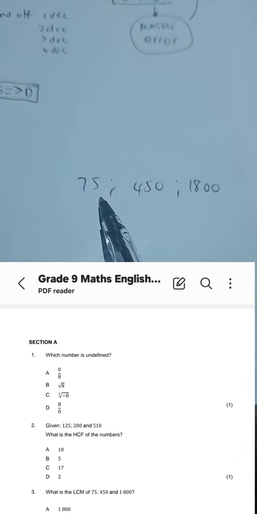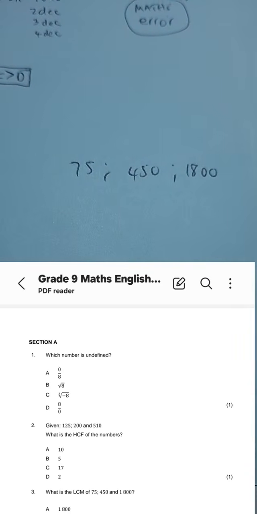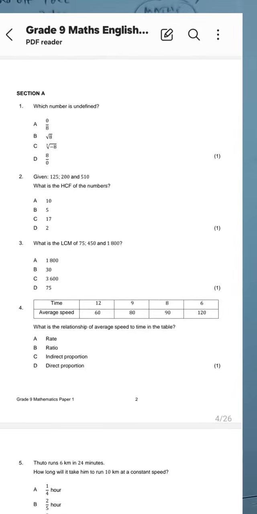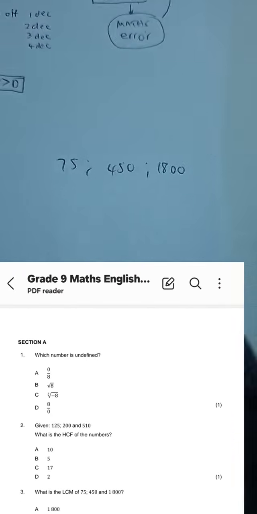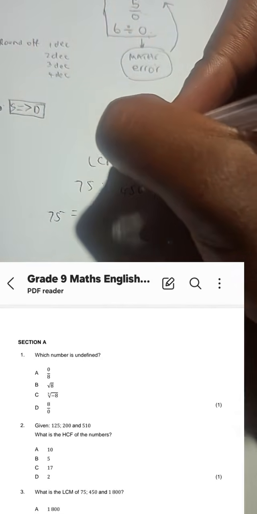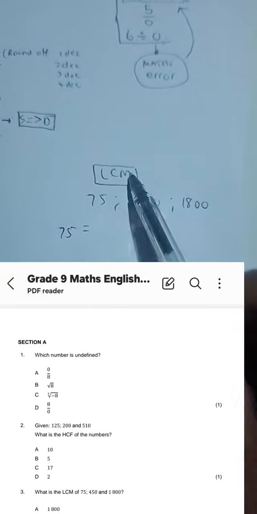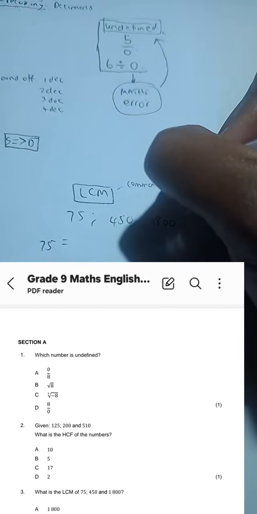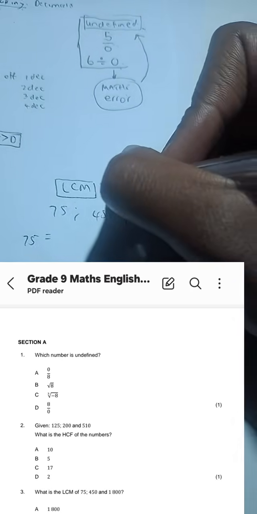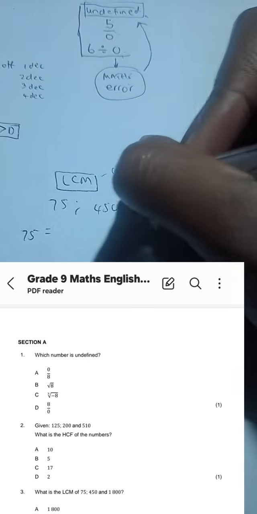Okay, now 75, 450, and 1800. Here we are being asked to find the LCM of 75, 450, and 1800. So we do the same thing. This time round, we want the LCM. And remember, what did we say about LCM? Here we want the common base with highest exponent.